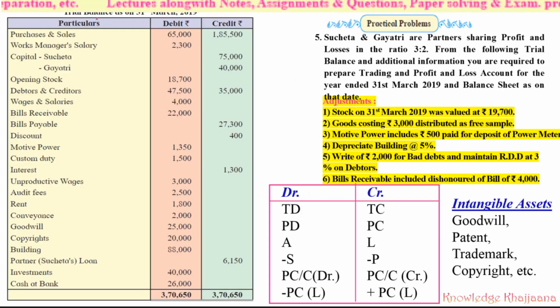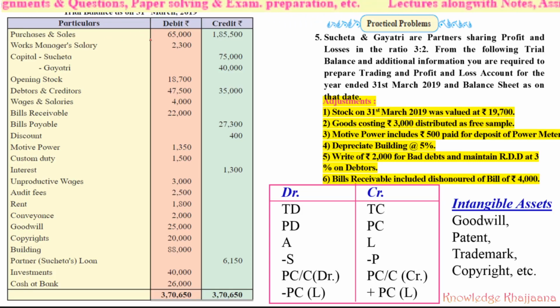Now don't worry, this is a different type of look, a different type of structure or view which has been given for the trial balance. What is the difference? Here two different columns are made for debit balance and credit balance and the items are given in the same line. This is the different way. Then how will we come to know whether this is a debit or credit or where it should be recorded?